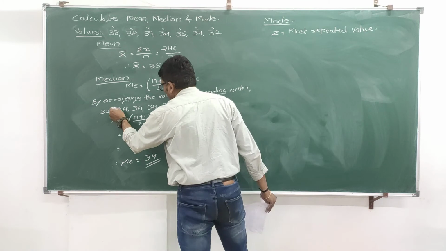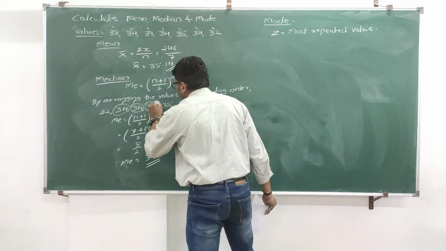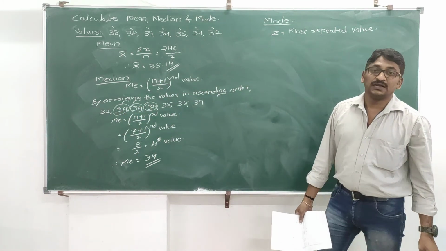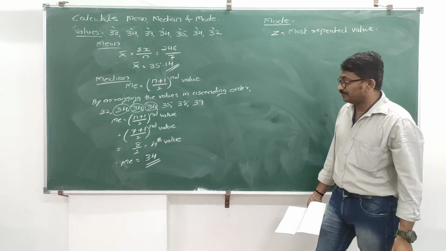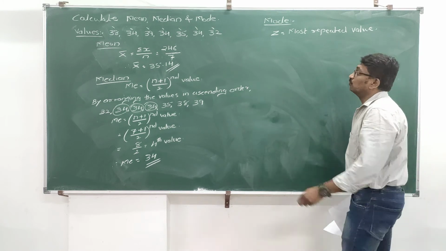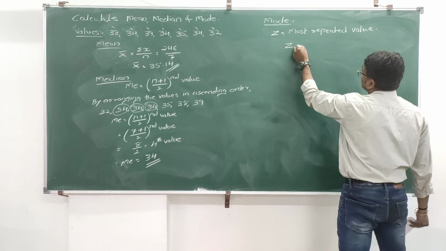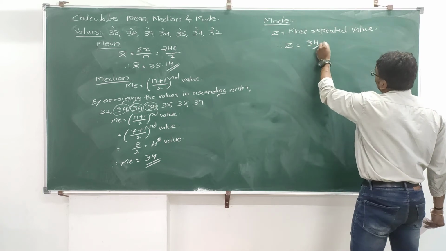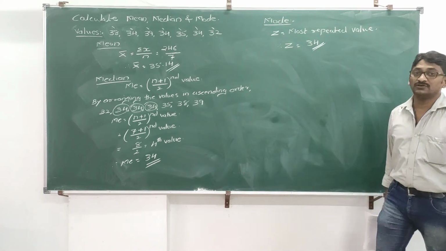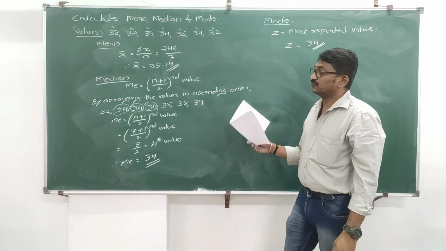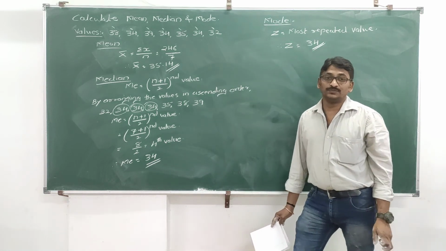See, 34, 34, 34. It is repeated how many times? 3 times. Any other value which is repeated more than 3 times? No. Therefore your Z value is 34. Your Z value is also 34. Like this we have to solve the problem on ungrouped series.